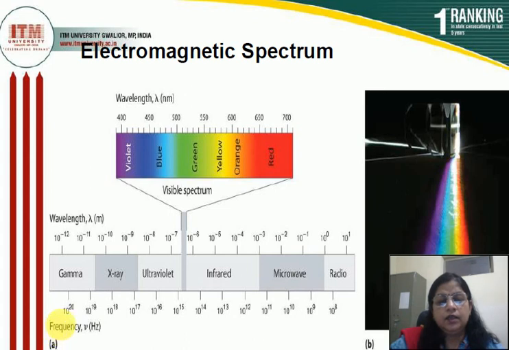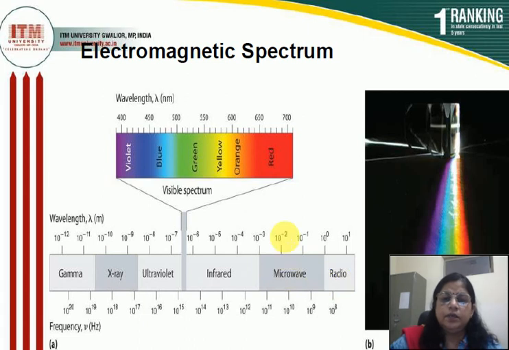Frequency is like this: 10 to the power 20, 10 to the power 19, 18, 17, 16, 15, these are the frequencies. So, this is the overall electromagnetic spectrum of solar radiation, or we can say that our solar radiation is divided into different categories or different waves: gamma rays, X-rays, ultraviolet, visible, infrared, microwaves and radio waves.